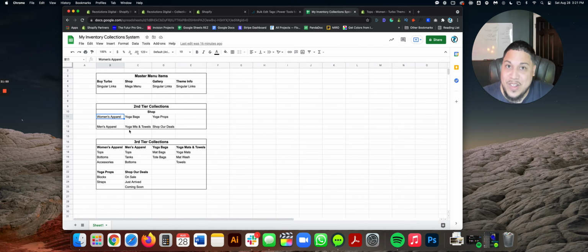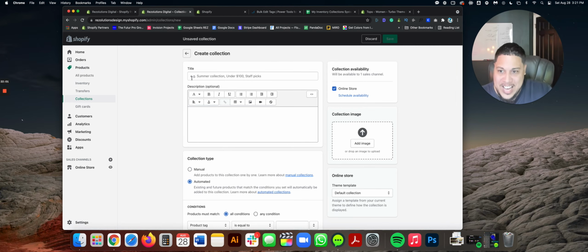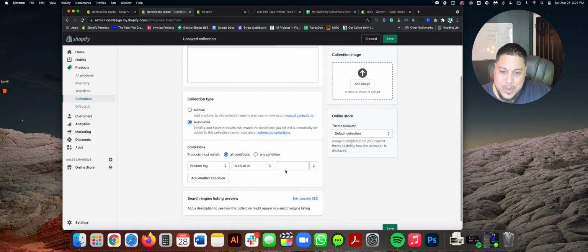Now that you have all that, this is the last step to create the master collection at the top. I think you guys know where I'm going with this. You're going to create the last collection called Shop. And on that shop, you're going to put,